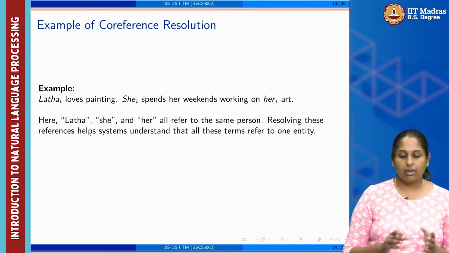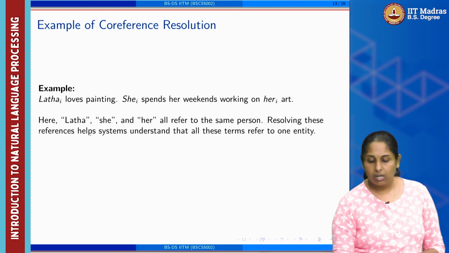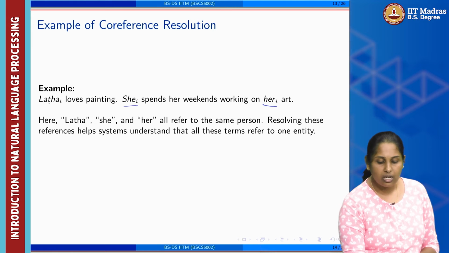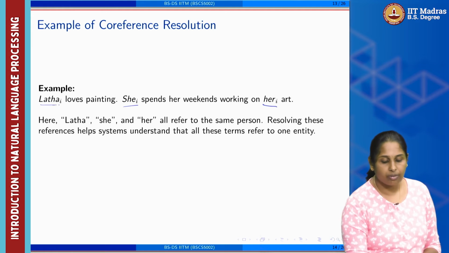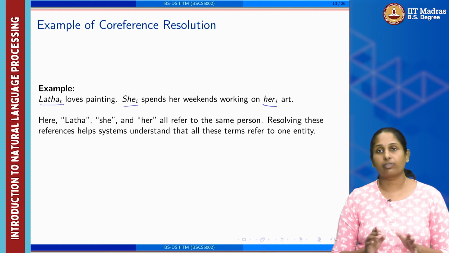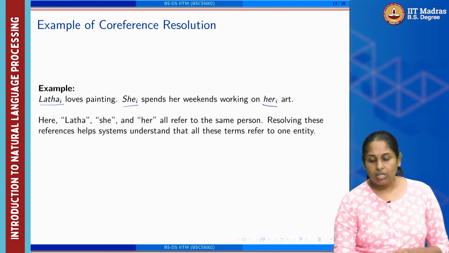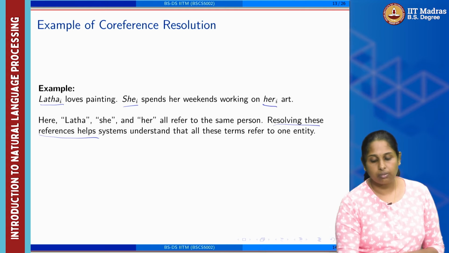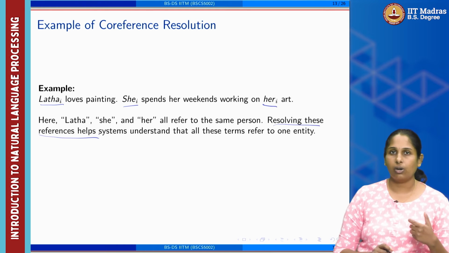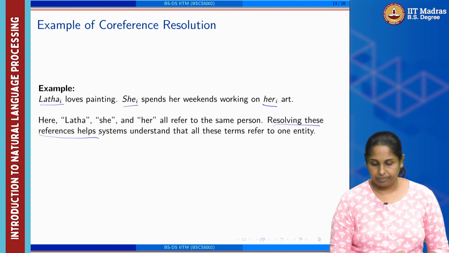So for example, Lata loves painting. She spends her weekends working on her art. Now you see she, her and all refer to a referent called Lata. Lata, she, her all refer to the same person. So we are trying to create a chain of information. Resolving these references helps in understanding how a chain of information refers to the same entity.